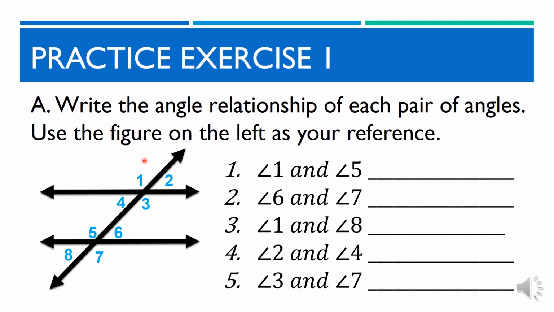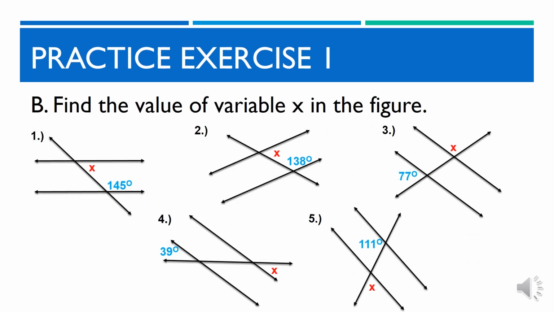Ang gagawin nyo dito sa part A ay isusulat lang kung anong uri ng angles ang na-form ng mga angles from 1 to 5. Para masagutan nyo ng tama, aralin ninyong maigi ang kanilang mga relationships. Letter B. Find the value of the variable x in the figure. May mga ibinigay na angle measurements sa ating mga figures. Ang kailangan ninyong gawin ay aralin ang mga relationships ng mga ito at kuhain ang value ni variable x.